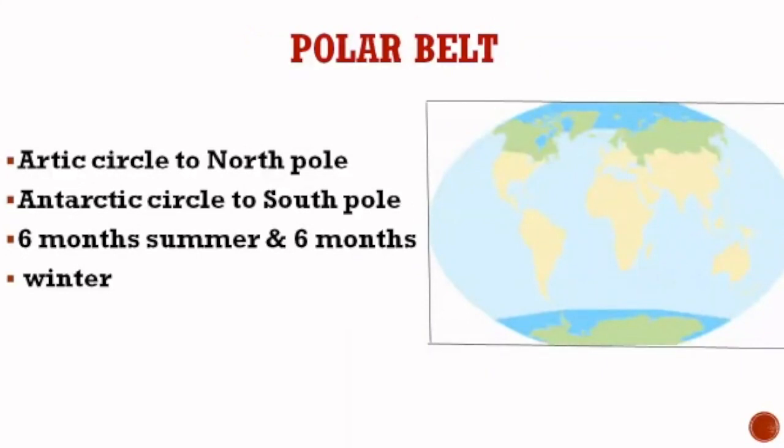The next one is the polar belt. This is extending from Arctic Circle to the North Pole and Antarctic Circle to the South Pole. Now, here we are having 6 months summer and 6 months winter. And you will be learning this topic in your next lesson in detail.